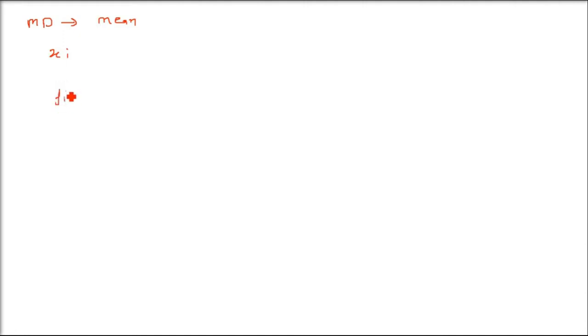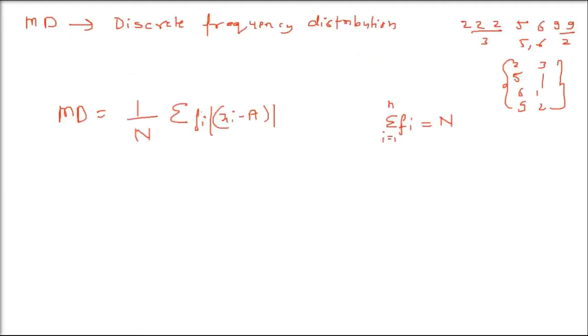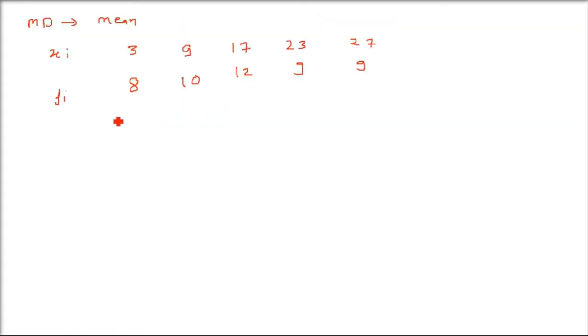Say we have an observation, we have a data. The number is 3, frequency is 8. Number is 9, frequency is 10. Number is 17, frequency 12. Number 23 has come 9 times. Number 27 has come 5 times. That is why it is a discrete frequency distribution. Every data is coming multiple number of times, not one time. And how many times it has come is given in the frequency, fi. Okay. Now xi, what is xi? 3.